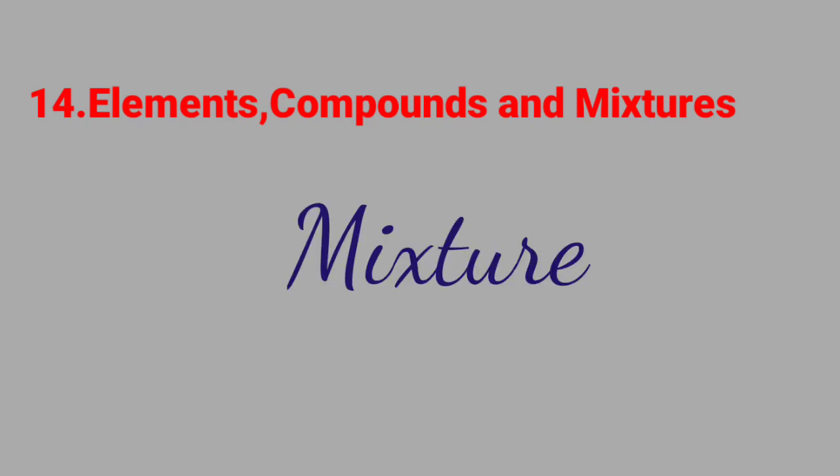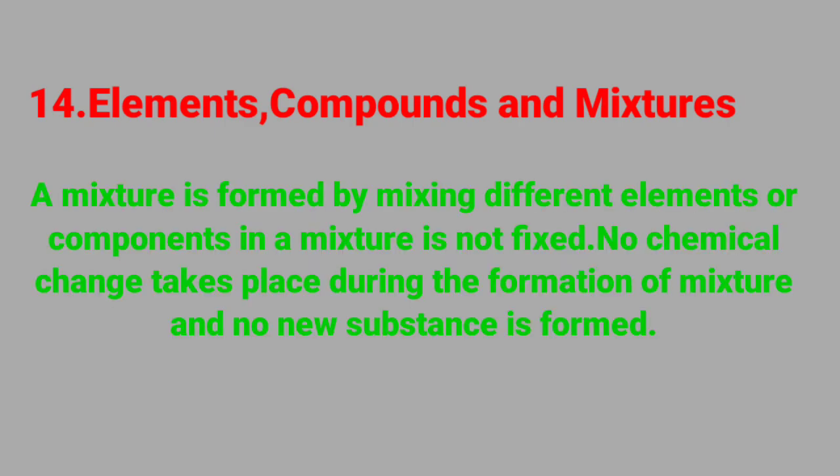Now you must have drunk a sharbat. That sharbat is a mixture of water, sugar and lemon. Now prepare a bhel. If you have eaten bhel, in that bhel there is a mixture of various things. Did the taste of the original ingredients change due to the above process? Now see, even though different elements are present in the mixture, their taste does not change, and no chemical reaction takes place during the formation of the mixture and no new substance is formed.